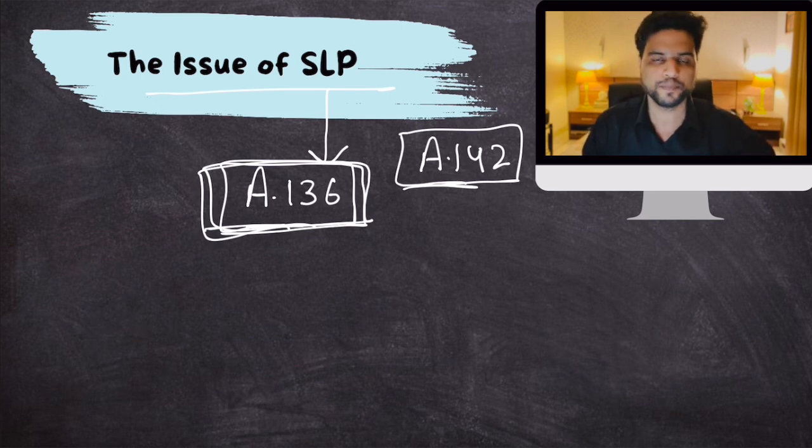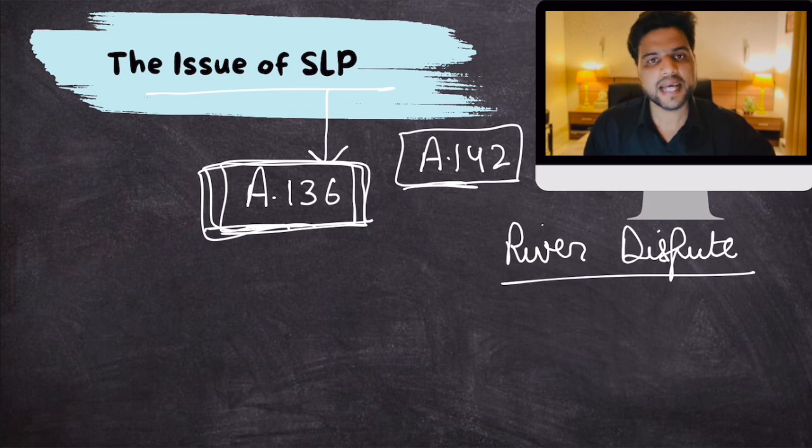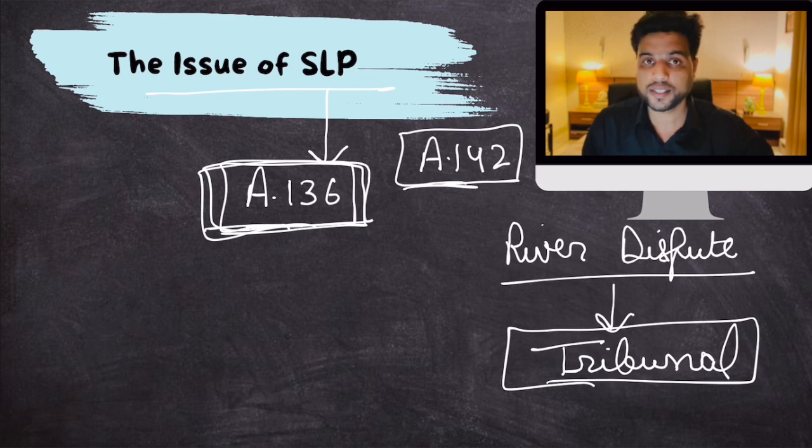I'll give you an example. In our country, if there is a river water dispute between two states, then that dispute is decided by a tribunal. It is clear in our constitution as well as in the law that whatever decision is given by that tribunal would be final. No appeal against that decision lies anywhere. So the River Dispute Tribunal will take the decision, and their decision shall be final.